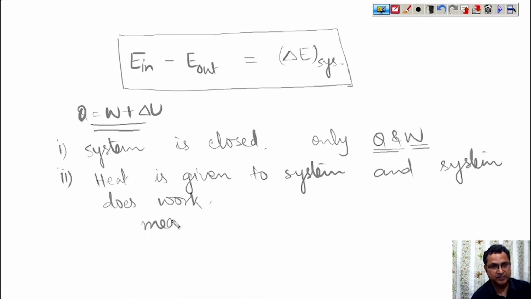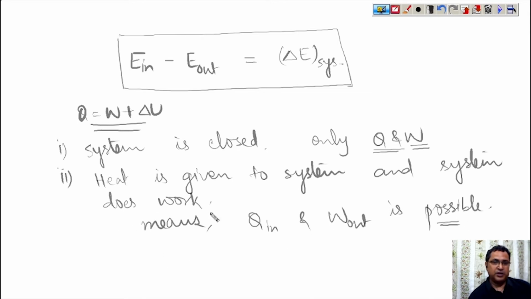Means Q in and W out is possible: heat is given to the system and work is coming out from the system. Third assumption is that the change in internal energy is the only change in the energy of the system, meaning change in kinetic energy and change in potential energy will be neglected.